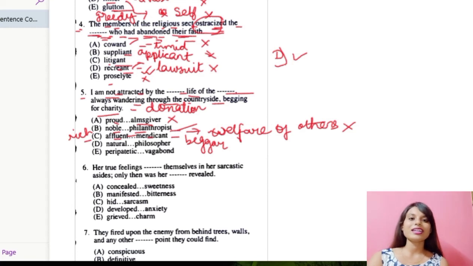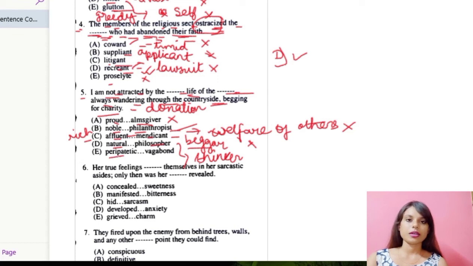A beggar cannot have a rich life, so that's wrong. Number D, natural and philosopher. I'm not attracted by the natural life of the philosopher, always wandering through the countryside. A philosopher never wanders. He is a thinker, a theorist. So this will also not go.